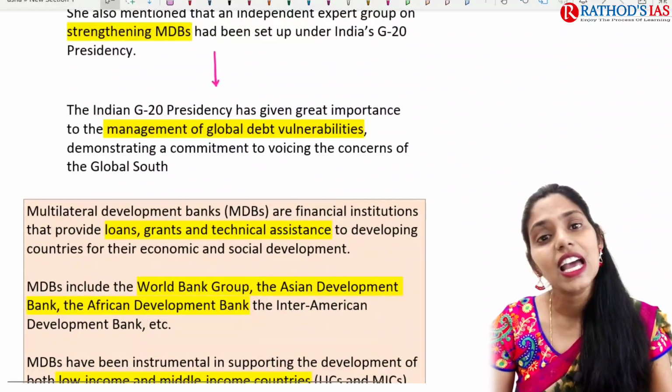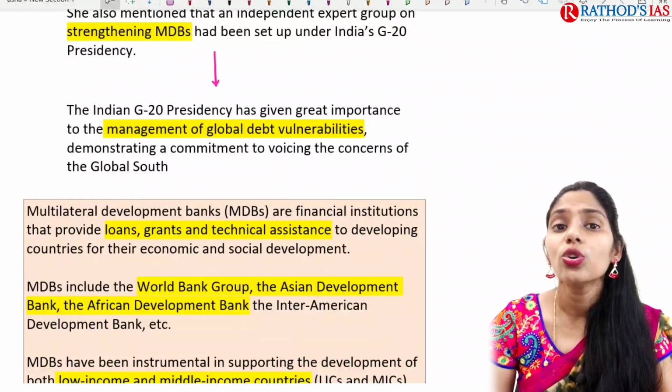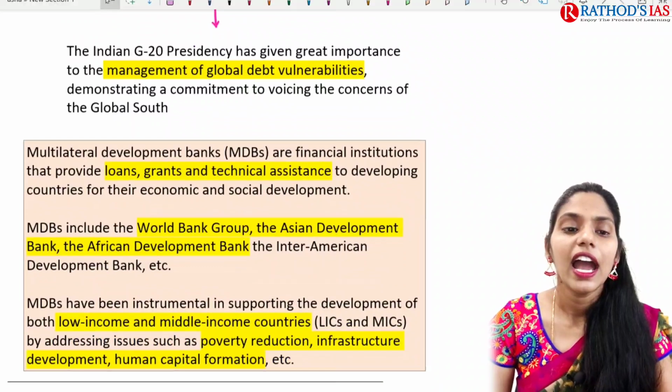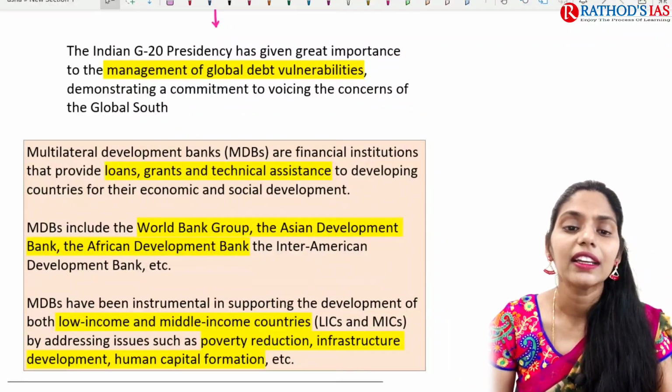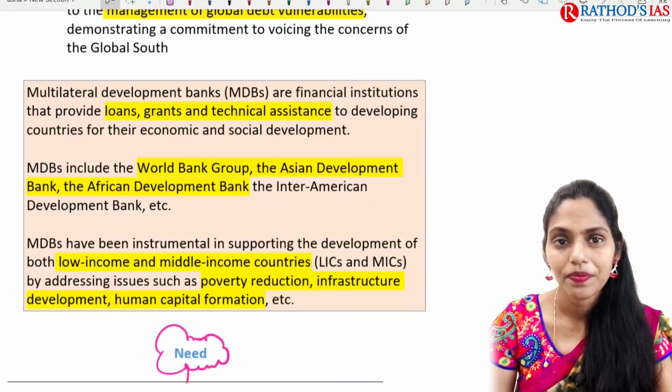India's G20 presidency has given great importance to the management of global debt vulnerabilities, and it will also demonstrate a commitment to voicing the concerns of the Global South.